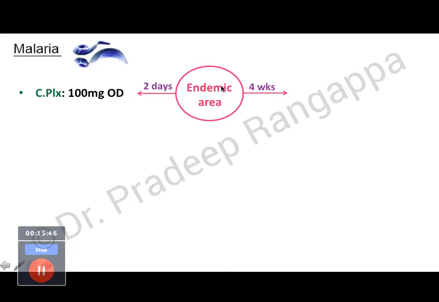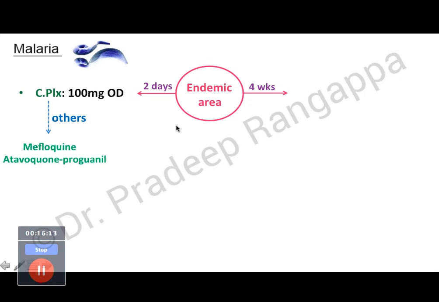The reason being, if you are unaware, one of my neighbors who went to Africa and came back from Africa without chemoprophylaxis was quarantined in a hospital. So which means to say, even our Indian airport authorities can be strict about it. So it is very important that even if you come back from Africa, the prophylaxis has to continue for 4 weeks for malaria. But my neighbor was quarantined not for malaria but for yellow fever.